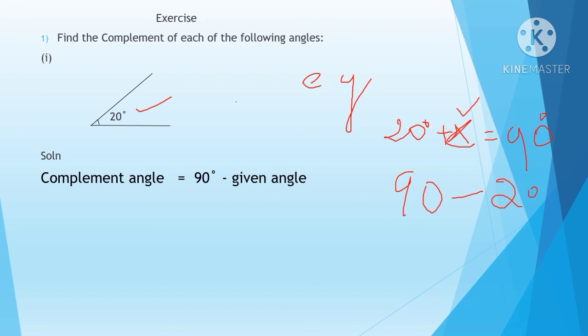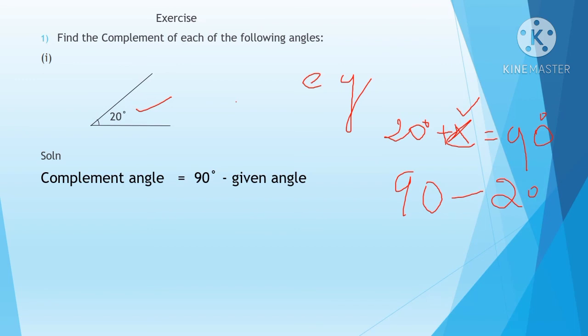What is the given angle? 20 degree. So when you add two angles, 20 degree plus another angle, we don't know that angle, so we'll take that angle as x, is equal to 90 degree. What is complementary angle? We have seen the definition. Do you remember? When you add two angles and the answer is equal to 90 degree, we will say that it is a complementary angle.